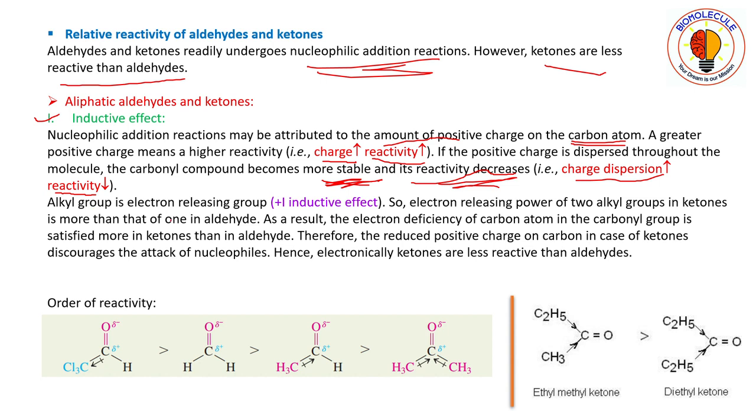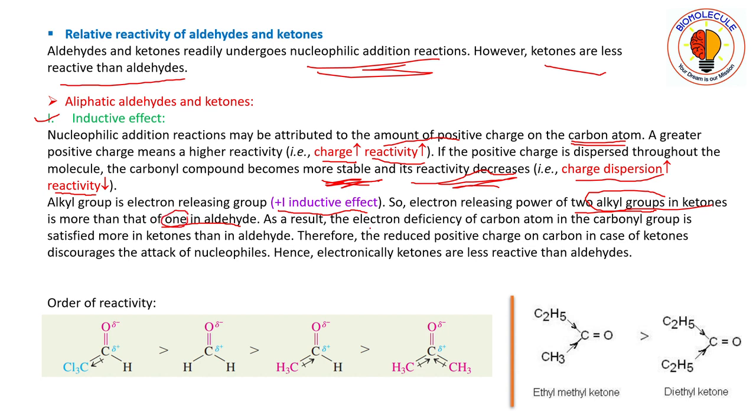Now, alkyl group is an electron releasing group. It has plus I inductive effect. If we consider aldehyde and ketone, the electron releasing power of two alkyl groups in ketones is more than that of one in aldehyde. Ketone has two alkyl groups and aldehyde has only one.